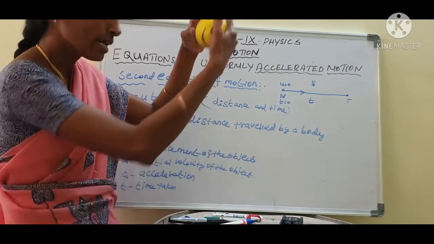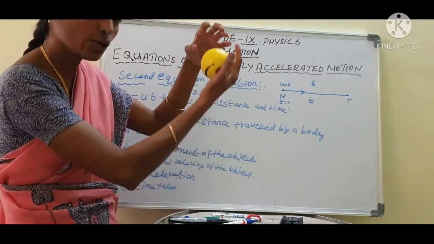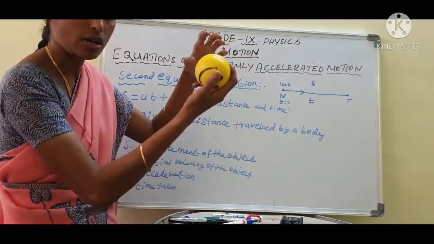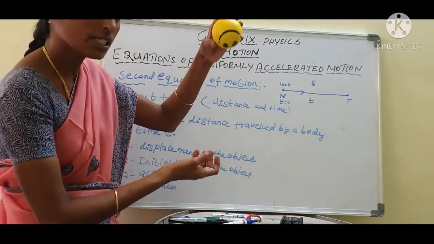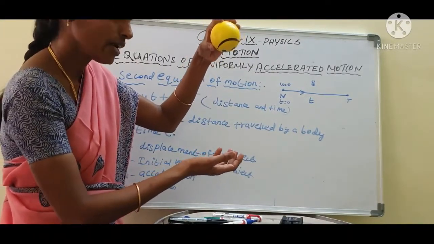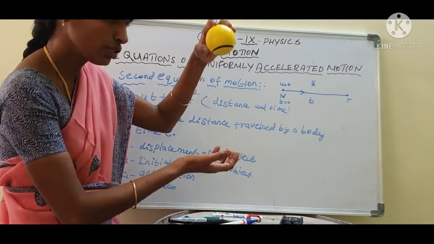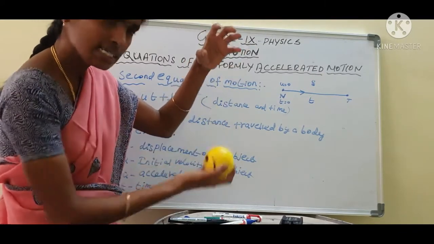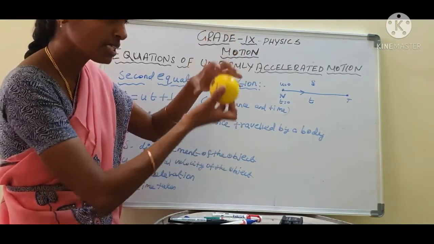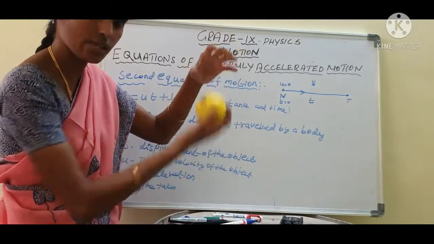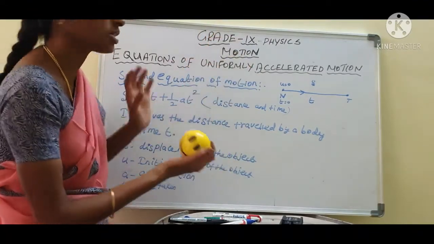To the final velocity, what is the distance or what is the displacement of the object in a particular time, t equal to 1 second? What is the displacement of the ball? That is the second equation of motion. Here initial velocity u equal to 0. Whenever I leave the ball from my hand, it moves from the initial velocity to the final velocity. How much distance does the ball move? How much distance is covered by the ball in a particular time? That is the second equation of motion.